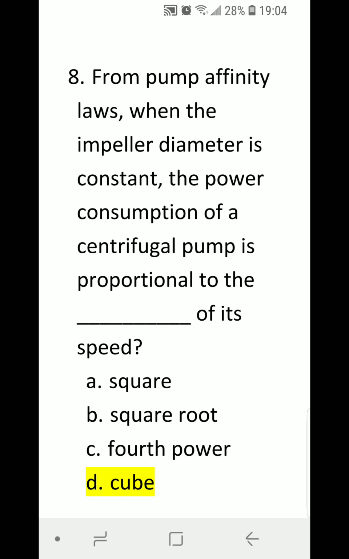Number 8. From pump affinity laws, when the impeller diameter is constant, the power consumption of a centrifugal pump is proportional to the blank of its speed. A. Square, B. Square root, C. Fourth power, or D. Cube? Correct answer is D. Cube.